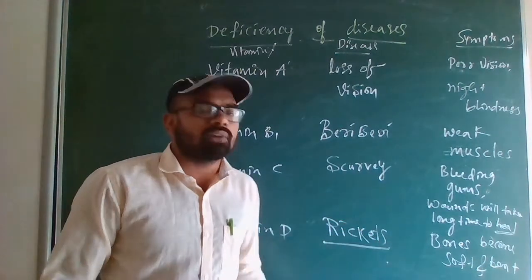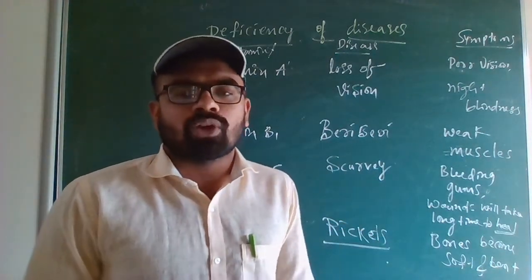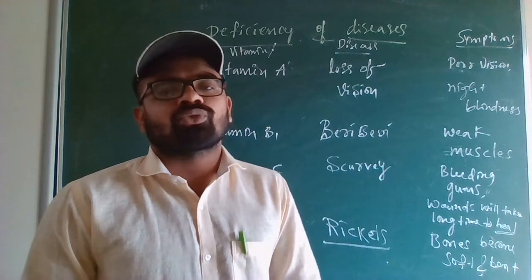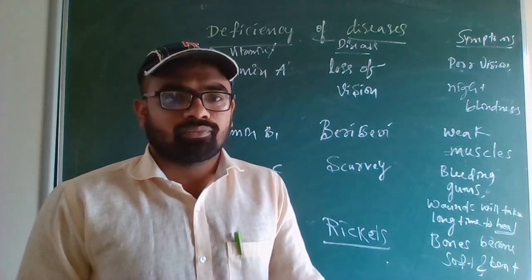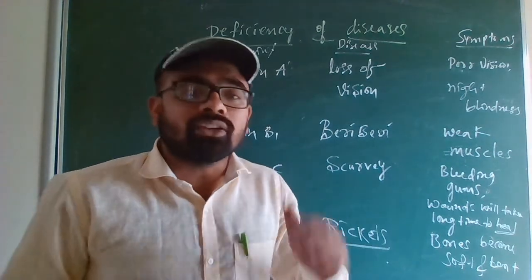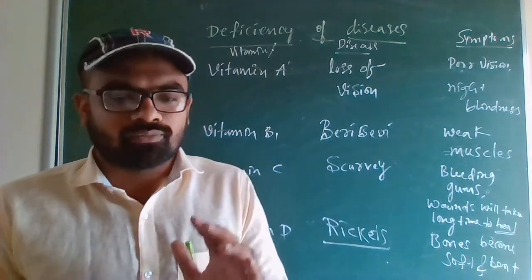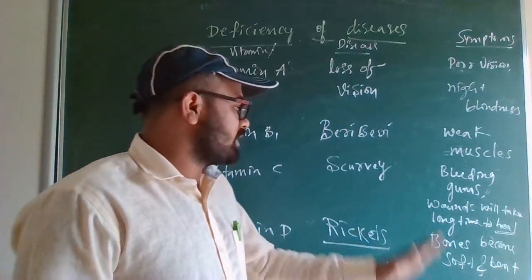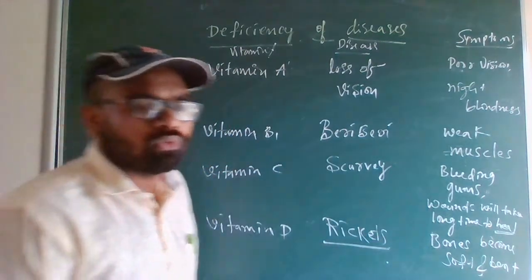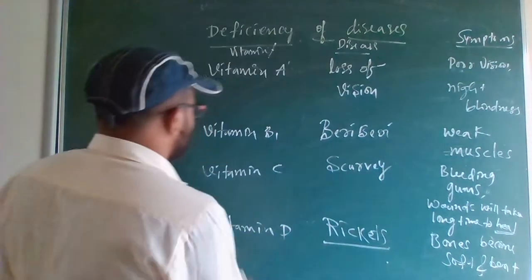So vitamin D, if there is a lack of vitamin D, the disease rickets will come. Bones will become soft and bent. To avoid that, one has to eat vitamin D rich foods. So this is regarding vitamin D. Still we are left with calcium, iodine and iron.